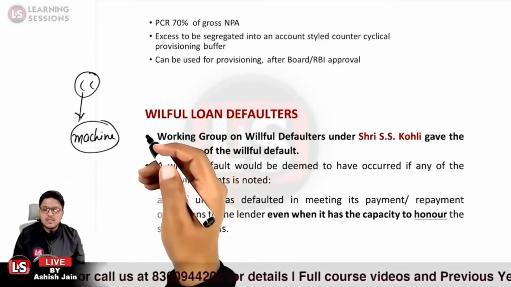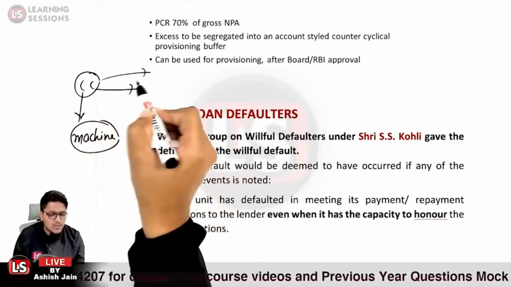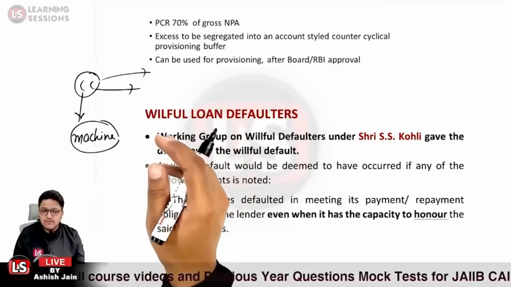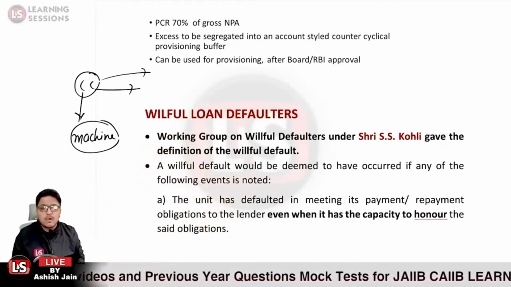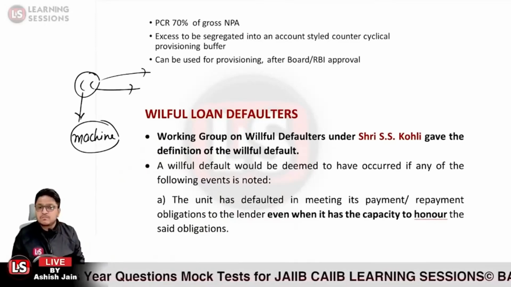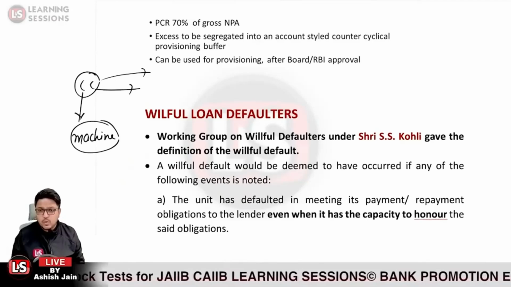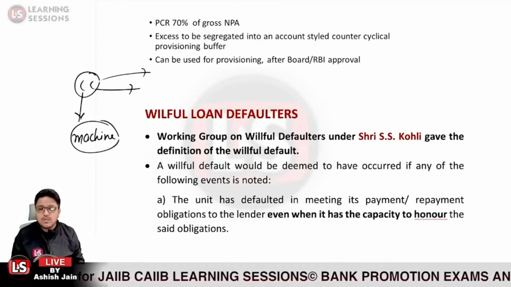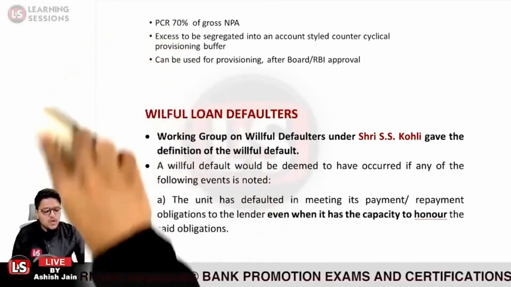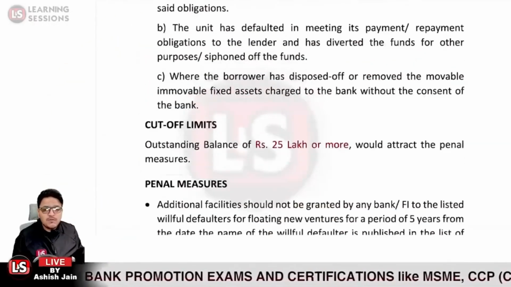It may also be the case that the funds have been used to invest in different markets under different subsidiaries. In that case, it is also related to diversion and siphoning of funds, and that also amounts to willful default. And it may also be the case where the assets so financed have been disposed of without the consent of the bank. Without the consent of the bank, that will also amount to willful default.